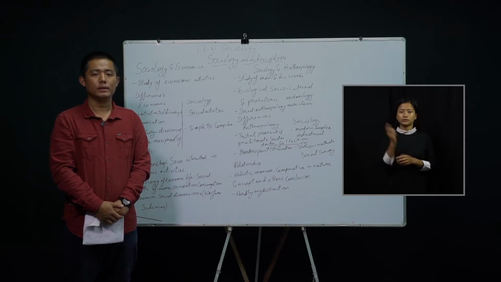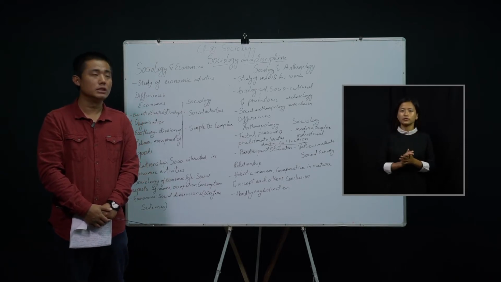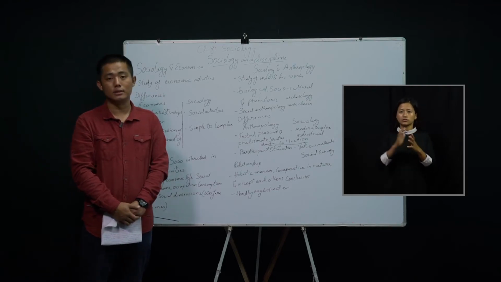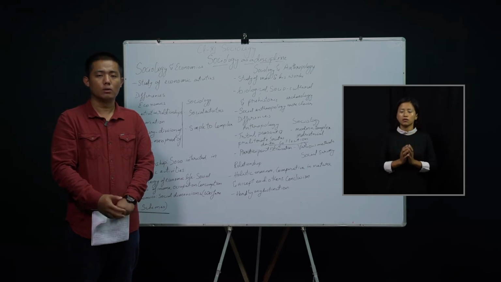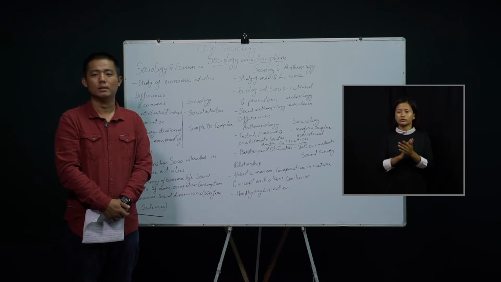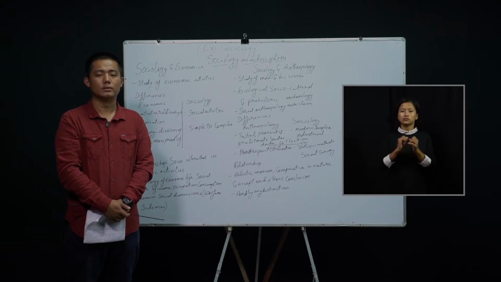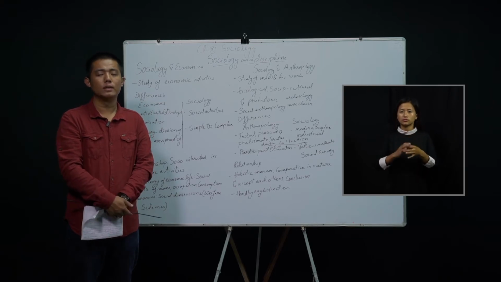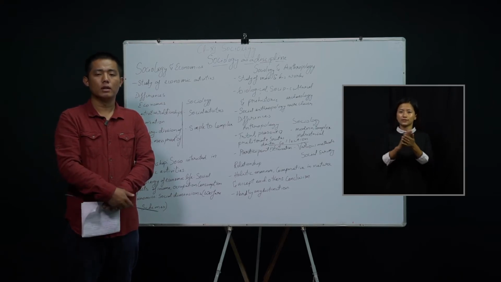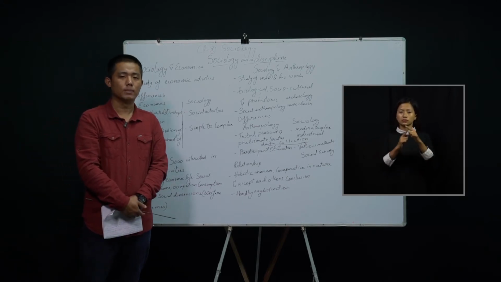Even today, I will be discussing sociology for class 11, your first unit, that is sociology as a discipline. Under this, we have discussed a lot of subtopics such as the subject matter of sociology, the scope of sociology, and also the relationship between other social sciences, right? We have discussed sociology, its relationship and differences with history, and also some other important topics under this particular unit.